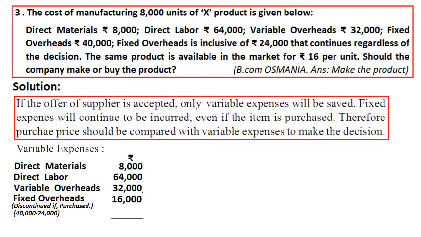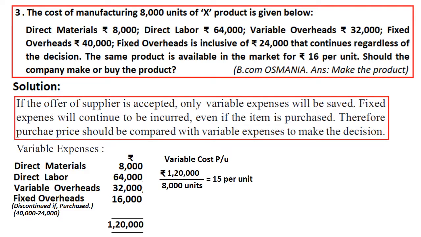So this will be the total cost saving for the organization, that is 1,20,000, when we purchase from outsiders. So how much is the cost per unit for making the product? The total 1,20,000 divided by how many units we are producing? 8,000. Therefore the cost per unit is 15 per unit.